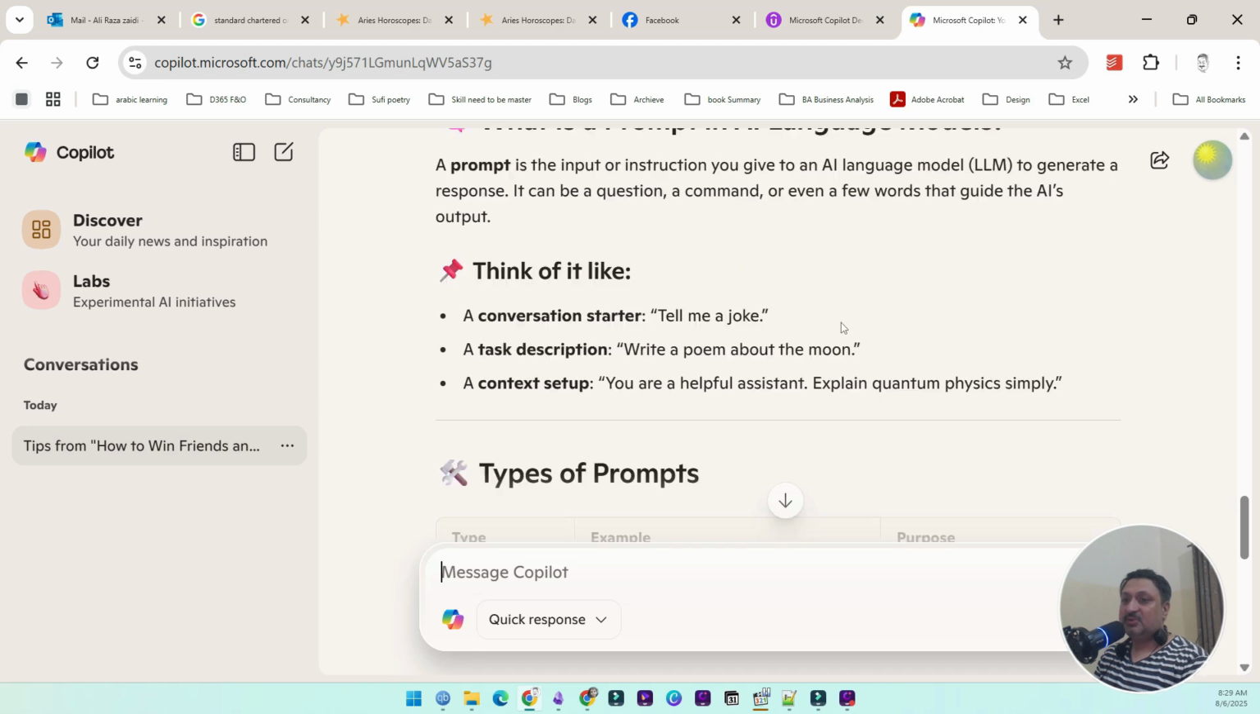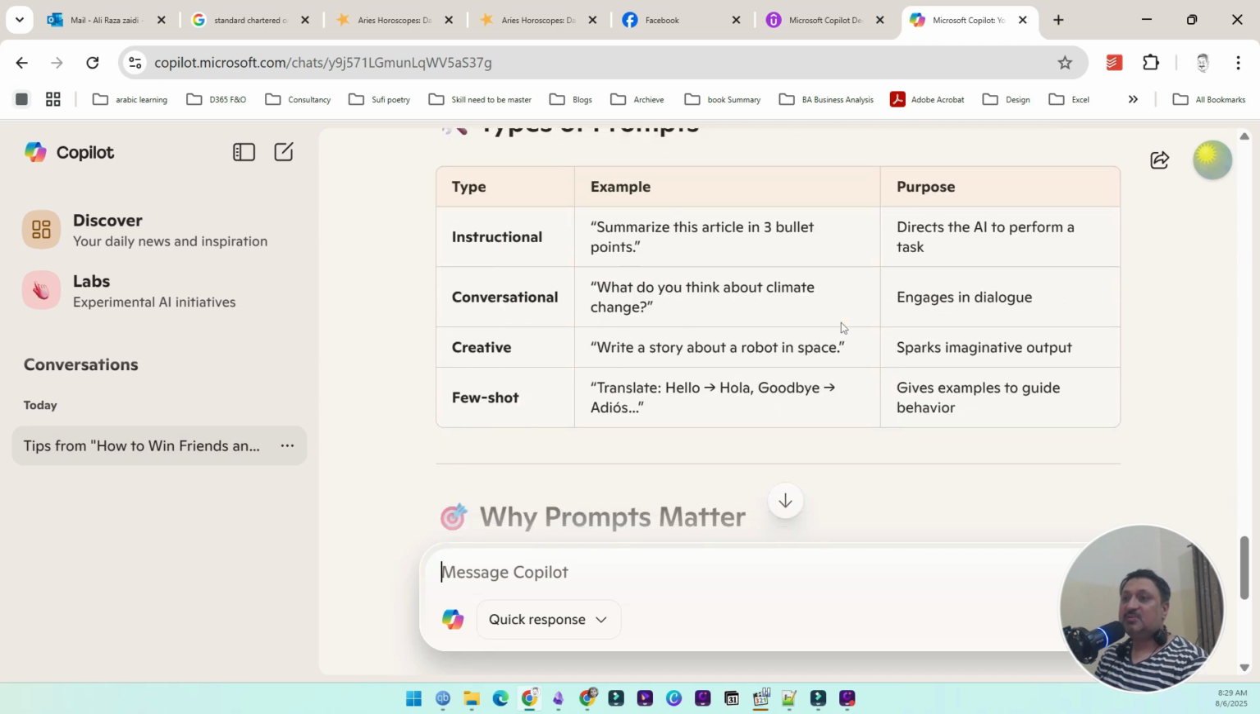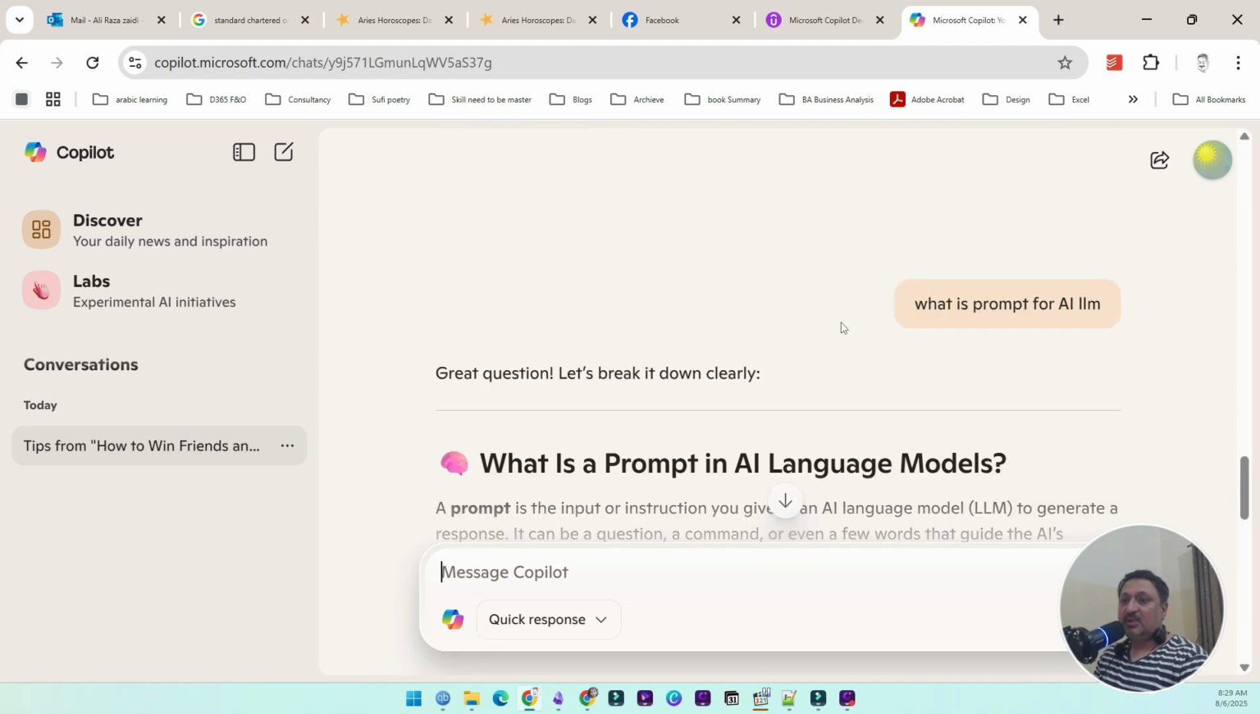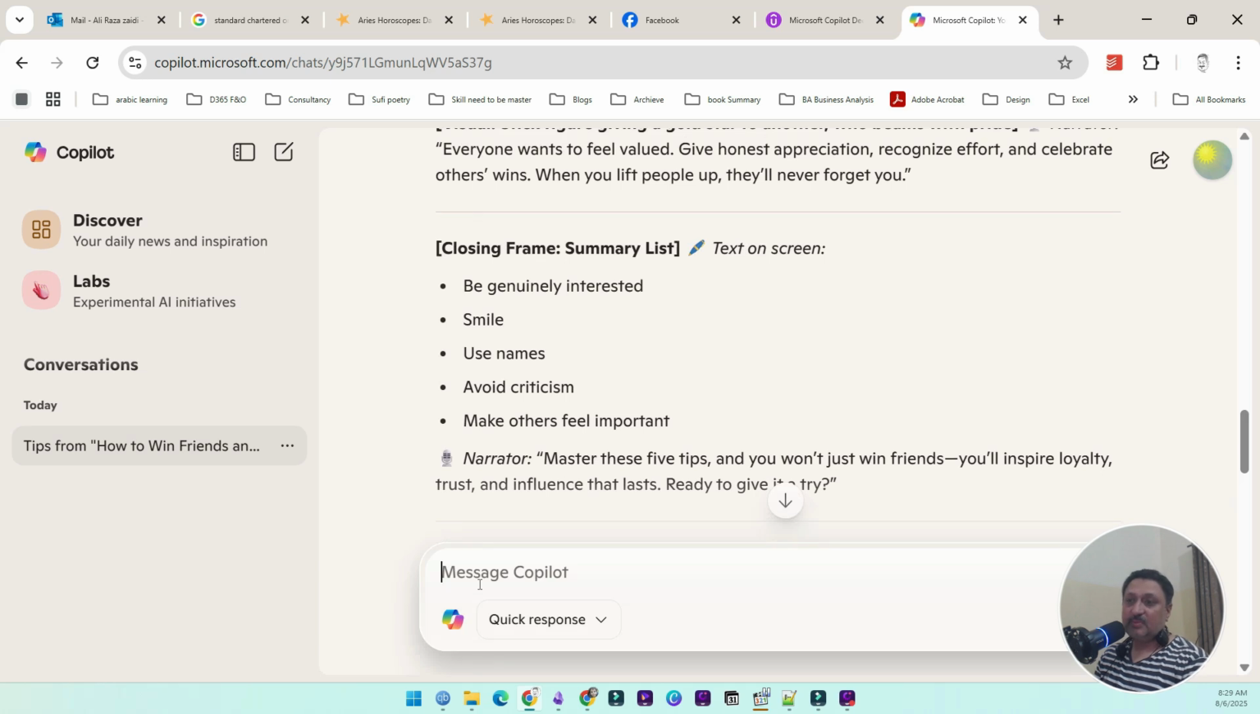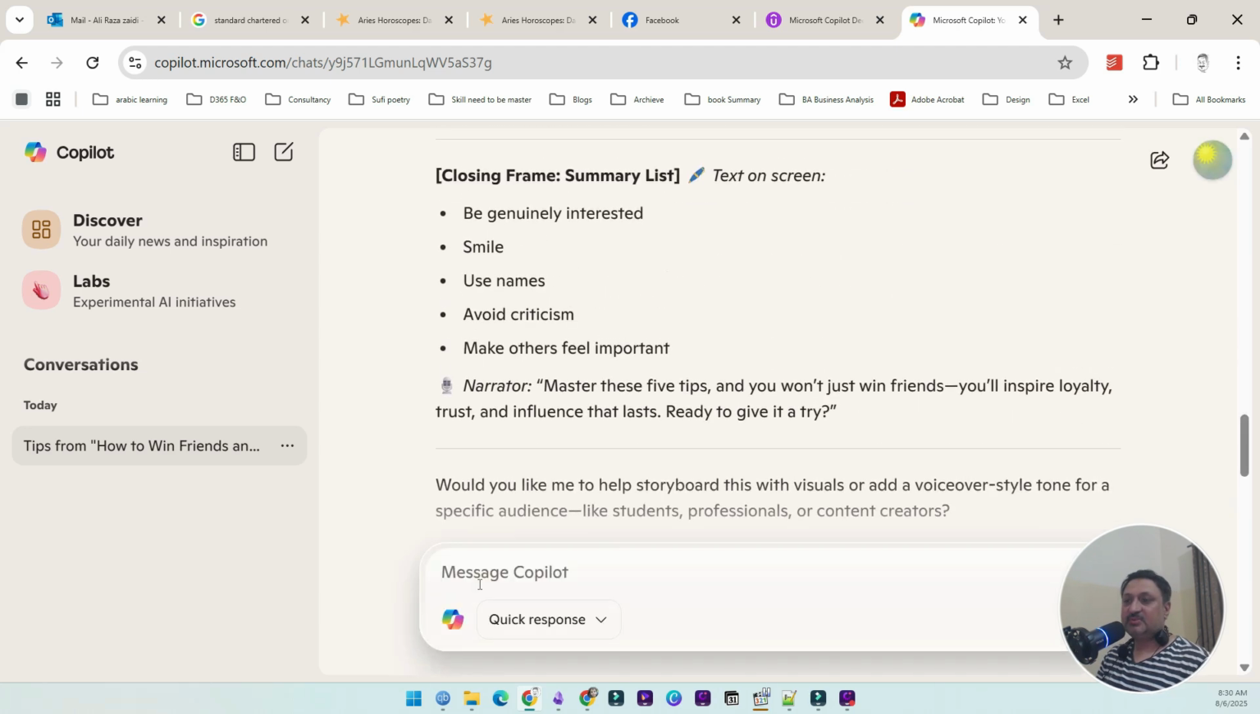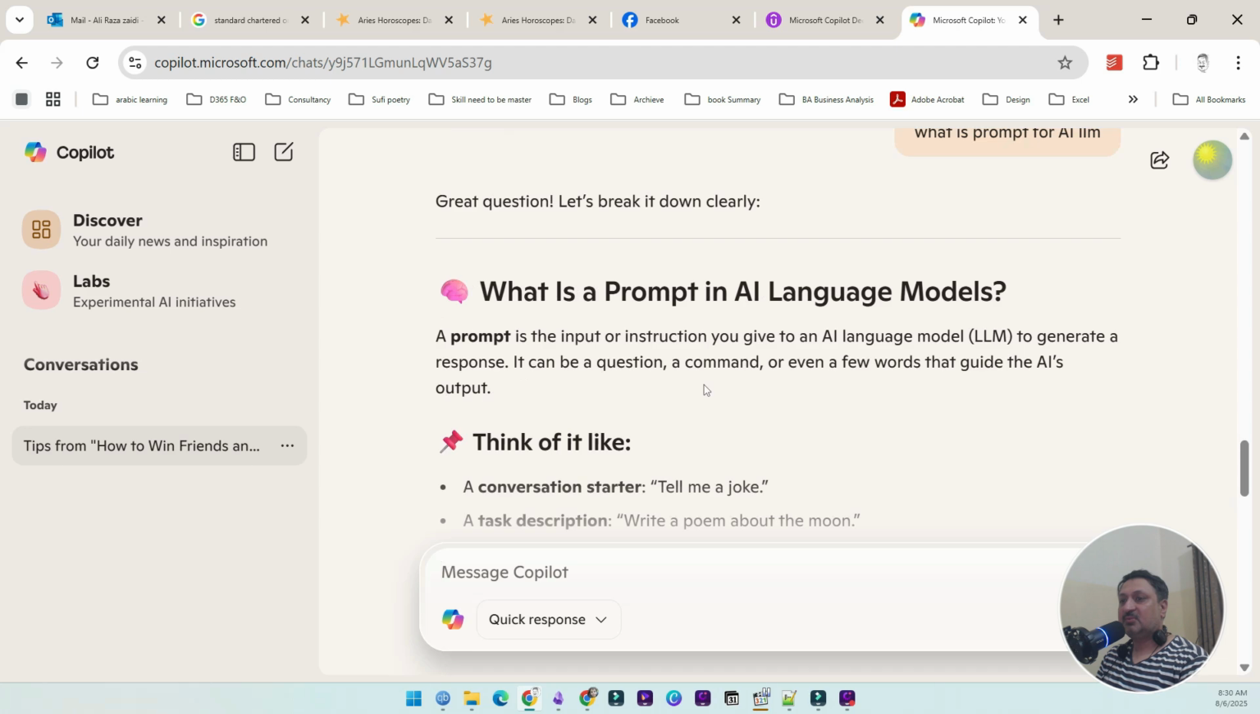Here are different types of examples. Similarly, I can use it for my day-to-day job. For example, what are the top 3 implementation models for Microsoft D365 Finance and Operations? Right, I'm an ERP consultant, so let's see how it will answer.